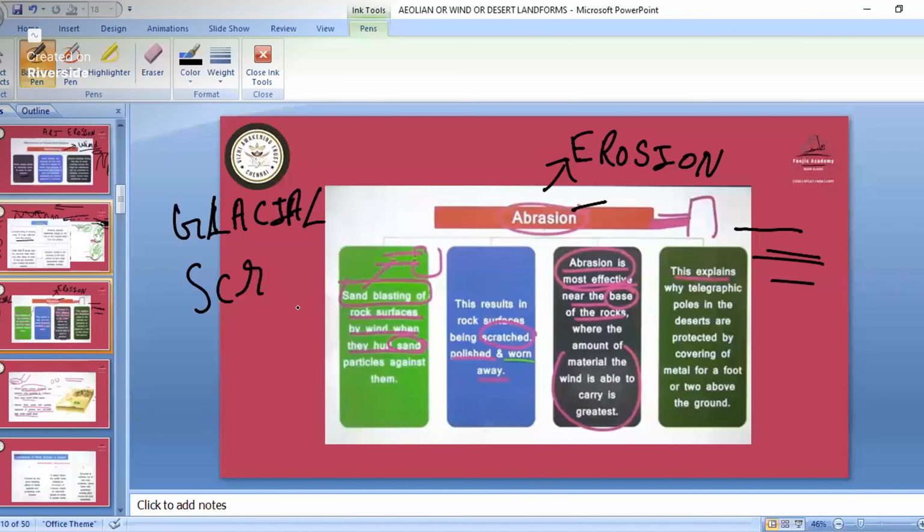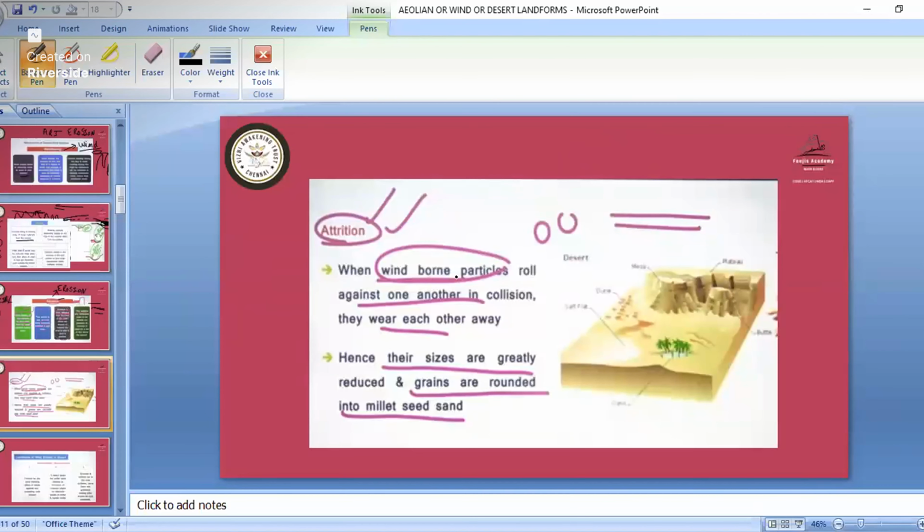So that is the abrasion. In that, because of abrasion, we also have the erosion part in the desert landforms. Then due to attrition. Attrition is what? When wind-borne particles roll against one another. When that rolling movement is taking place, they are rolling with each other. Due to friction, faulting will happen, then they will break into smaller parts. So that is the attrition.